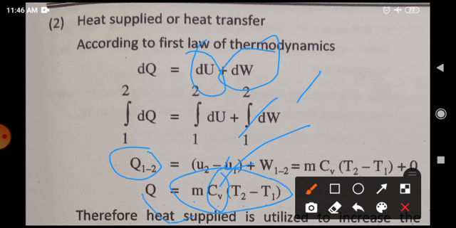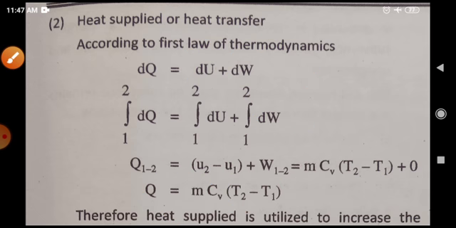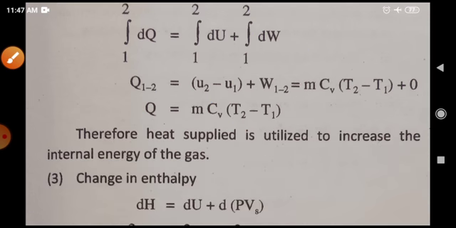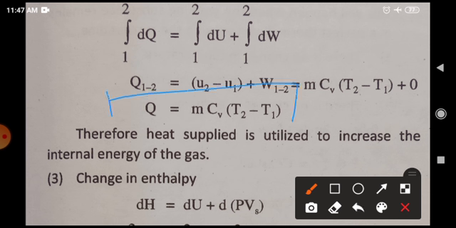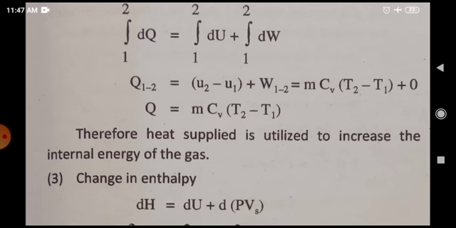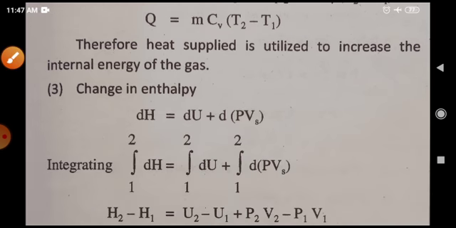Total heat supplied is totally utilized for increasing internal energy. There is no work done. This is the formula for heat supplied for a constant volume process: Q is equal to mCv delta T, or T2 minus T1. Therefore heat supplied is utilized to increase the internal energy of the gas.